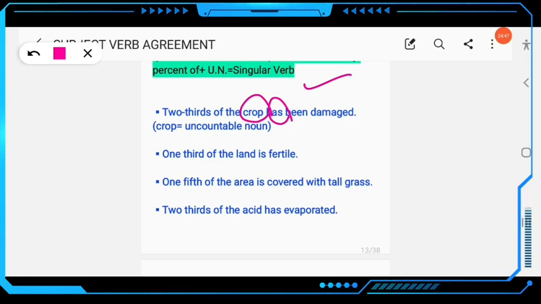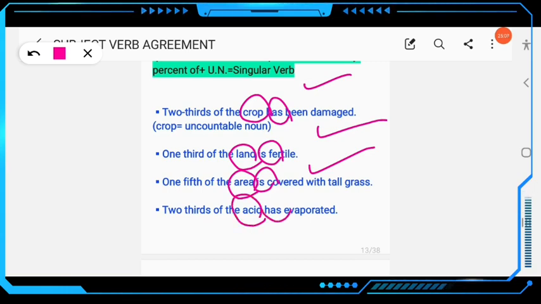1/3 of the land is fertile. Don't write are fertile. 1/5 of the area is covered with tall grass. So here area, you have to write is. 2/3 of the acid, uncountable noun. So here the verb must be singular, has. 2/3 of the acid has evaporated.